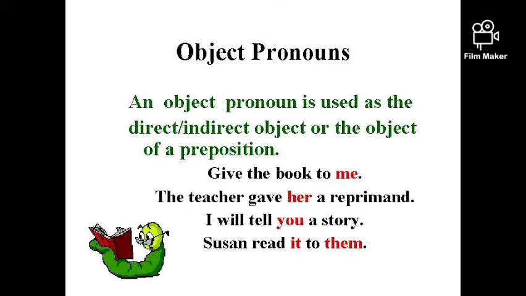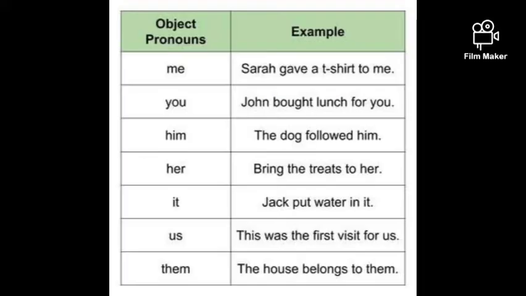Teacher gave her a reprimand. I will tell you a story. Sushan, read it to them. So it, her, you, me, them are objective pronouns. Keep in mind one thing: subjective pronouns are in subject place. Subject is nothing but the doer of the action. Object is nothing but the receiver of the action. So see here the example. Objective pronouns are me, you, him, her, it, us, them.